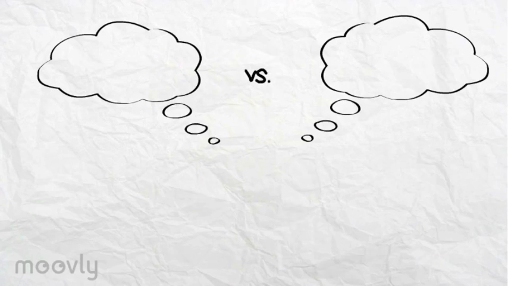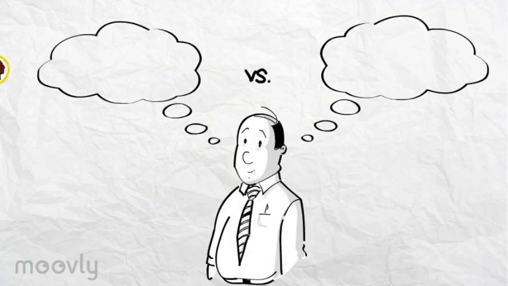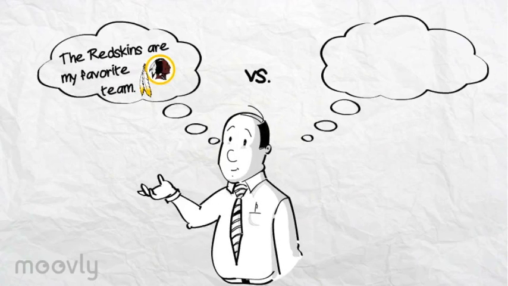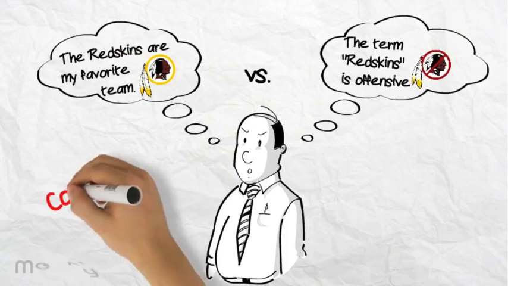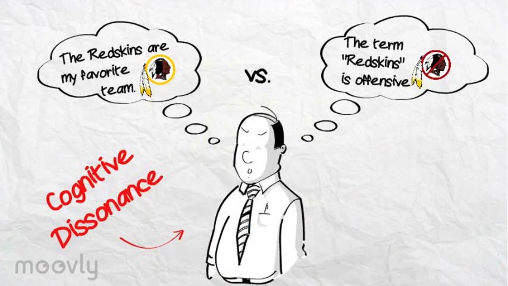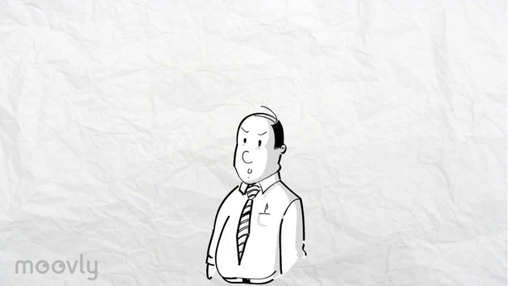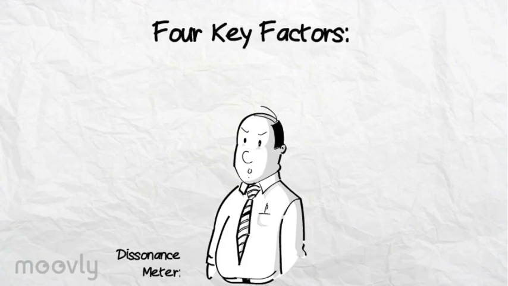For example, Jim is a longtime Redskins football fan. Jim also, however, thinks the term Redskins is racist. Jim experiences cognitive dissonance because his strong support of the Redskins is in conflict with his feelings about their name. Jim's dissonance is then intensified by four key factors.